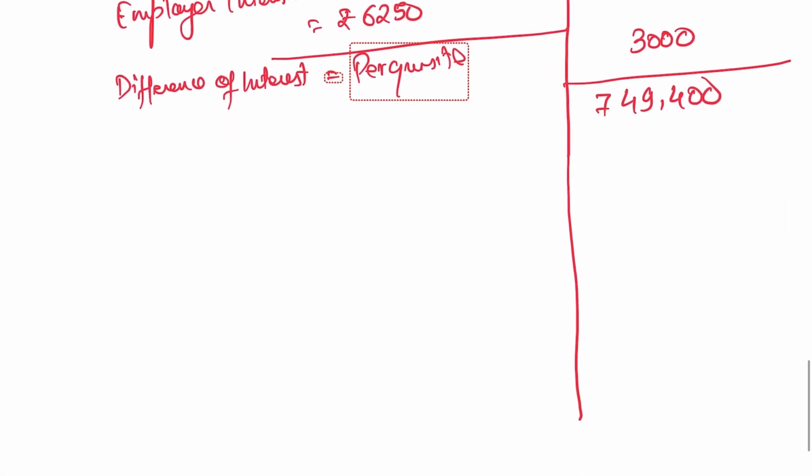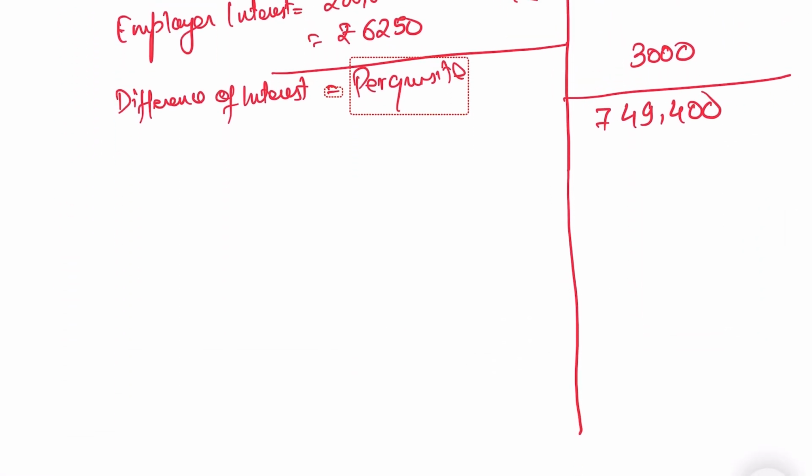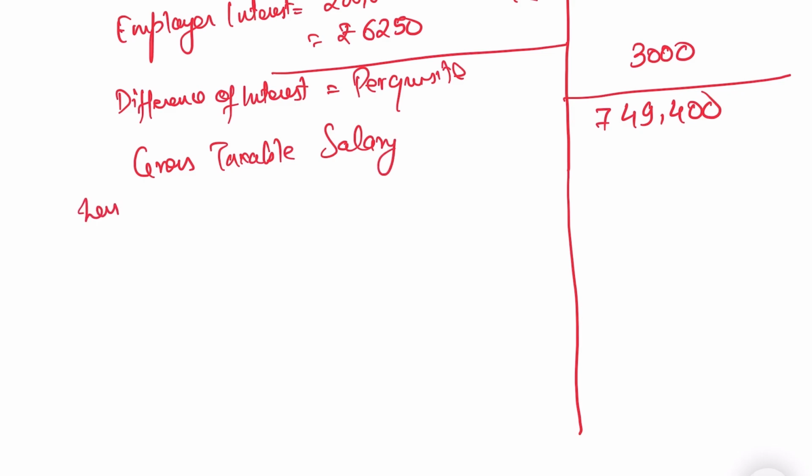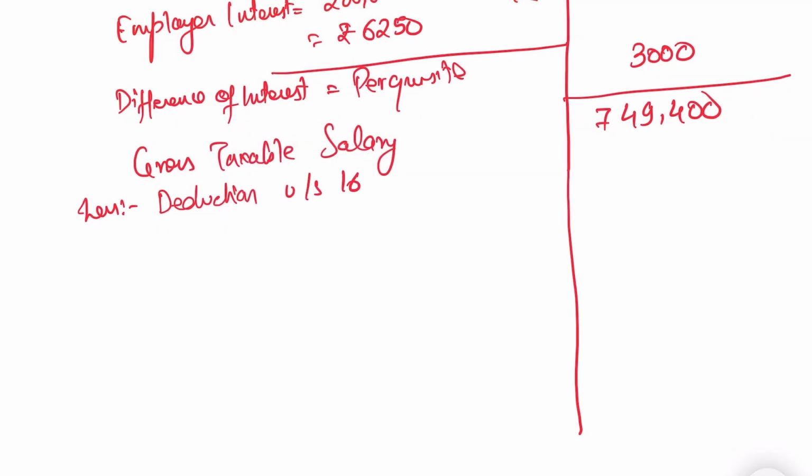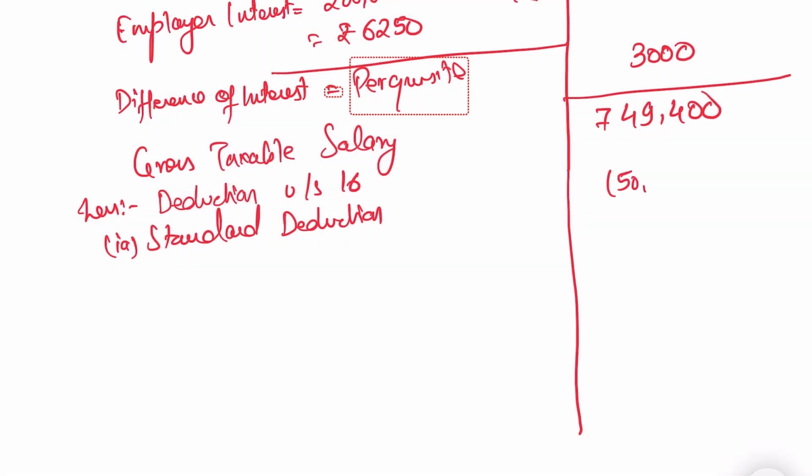Okay, so let's compute the deduction. So this will be your gross taxable salary. Then we will reduce deductions given under section 16. First, 16(ia), that is standard deduction, that is rupees 50,000.